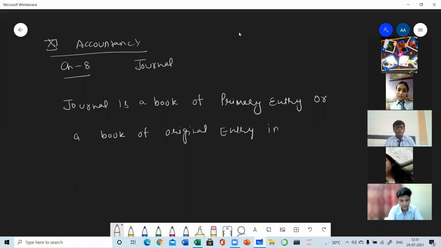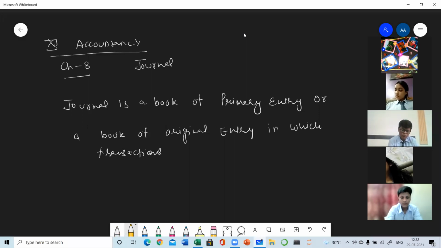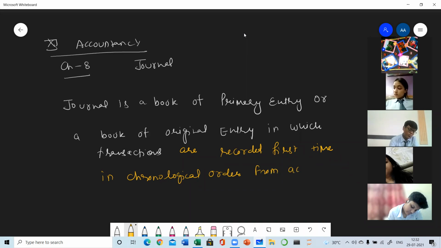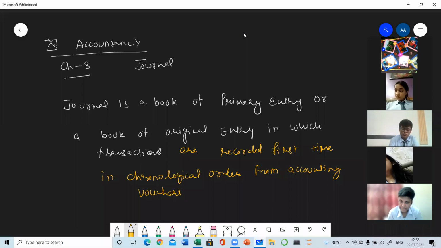Book of entry in which business transactions are recorded first time in chronological order from accounting vouchers. This is the complete definition of journal.